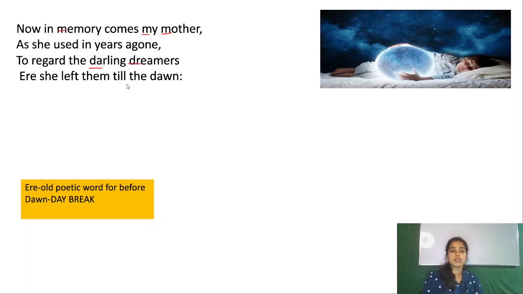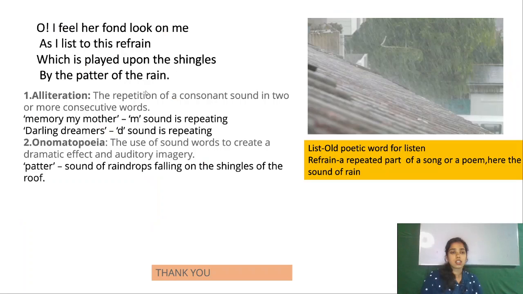Or she left them till the dawn. Oh, I feel her fond look on me, and I list to this refrain which is played upon the shingles by the patter of the rain. Now here onomatopoeia is also used. Onomatopoeia, patter, the sound of raindrops, this is an onomatopoeia. So here we have done the literary device, the poetic device of this poem.